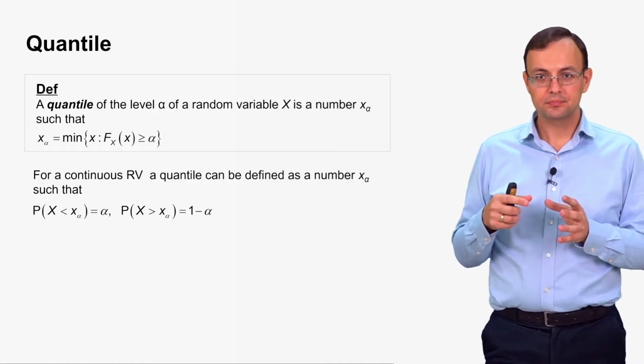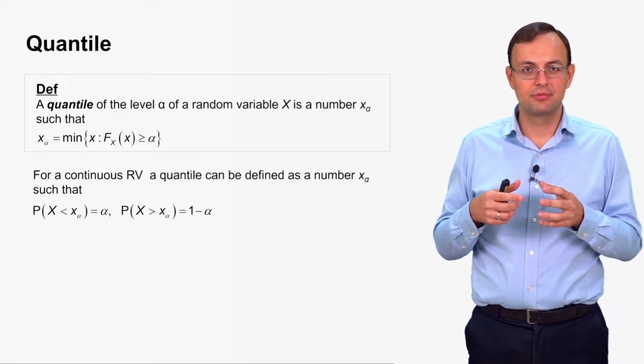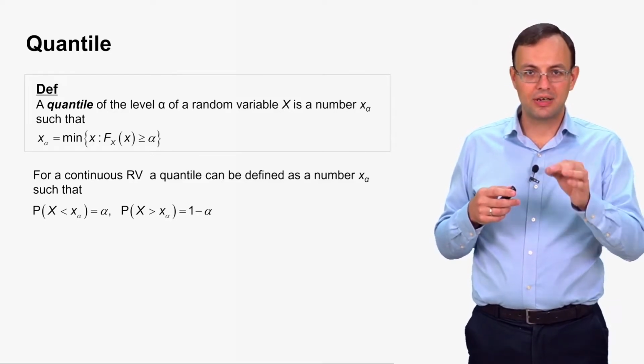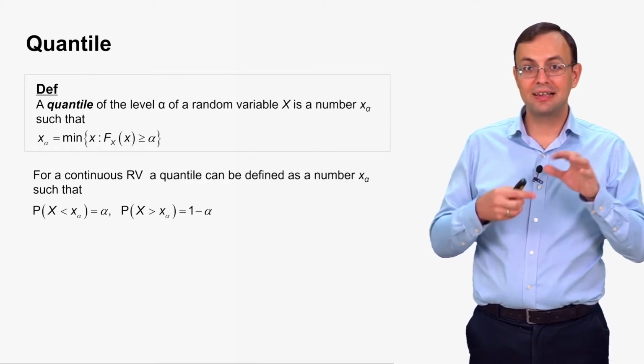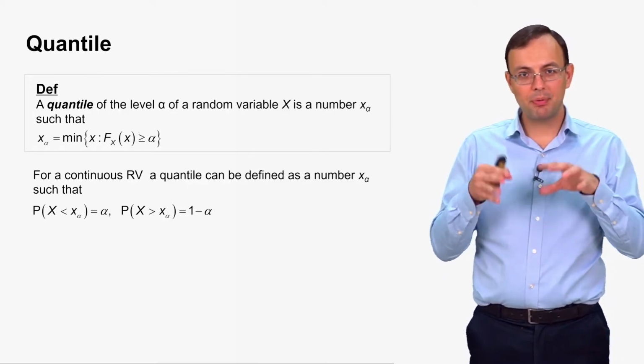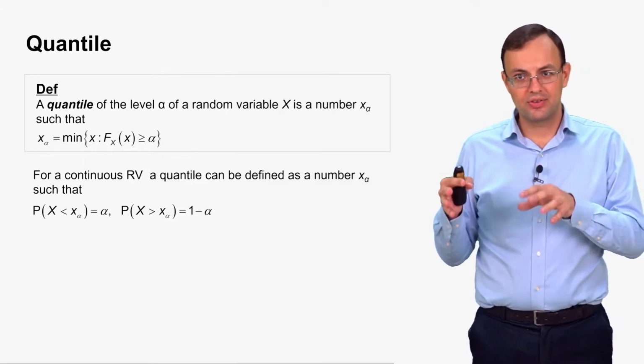So the quantile of the level alpha is such a number that your random variable with probability alpha takes values less than it, and with probability 1 minus alpha takes values more than it.